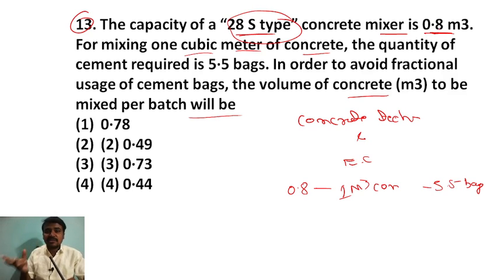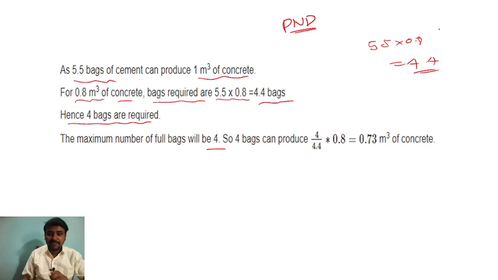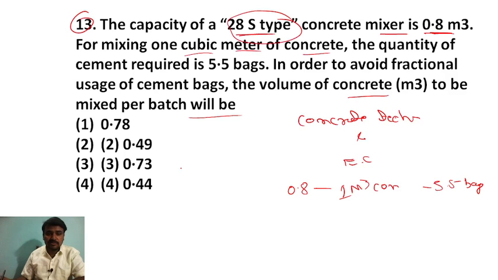For mixing 1 cubic meter, they are saying the quantity of cement is 5.5. But here what we have to calculate is how much concrete 4 bags of cement will produce. 4 into 0.8, so that is 0.73 meter cube of concrete for the 4 bags of cement. So what is the answer for this question?